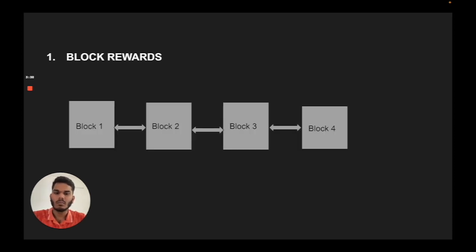Block rewards are the rewards generated from creating new blocks. In the Ethereum network, it takes 15 seconds to create a new block, and let's consider there are hundreds of miners. The network gives a cryptographic math problem to these miners. These hundreds of miners compete with each other, and the one miner who solves this particular cryptographic math problem gets to create the new block. So every 15 seconds a new block gets created, and a block reward is given to the miner who solves it first.